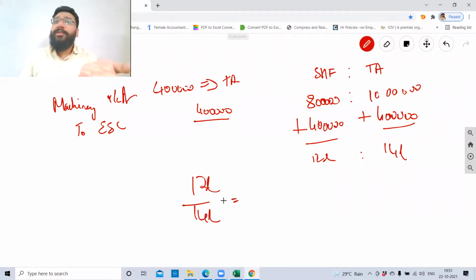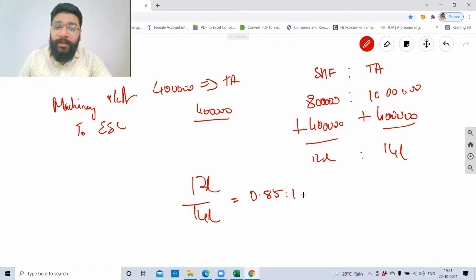In the question, did you have a doubt in this? See, what is the simplification? Simplify 12 lakh by 14 lakh and tell me what is the answer in ratios, pure ratio format. 0.8. 0.85 is to 1 versus the old ratio, which is 0.8 is to 1.